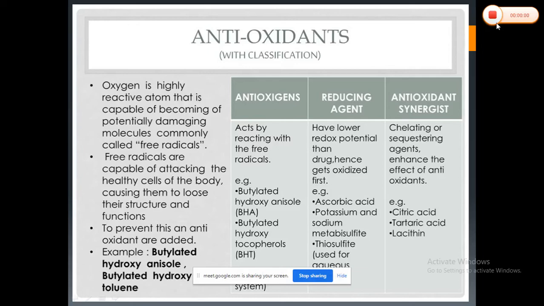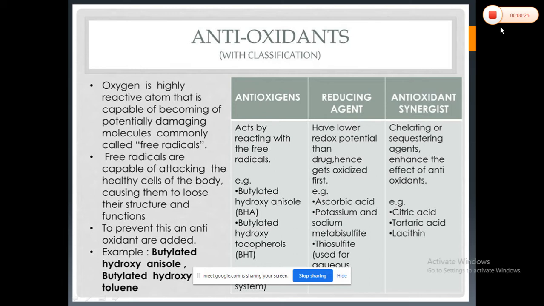The antioxidants here inhibit oxidation. They oxidize themselves and prevent the oxidation of the APIs. As we know, oxygen is a highly reactive atom and is capable of becoming part of a potentially damaging molecule, so it will form free radicals. Basically, free radicals form because of UV radiation.